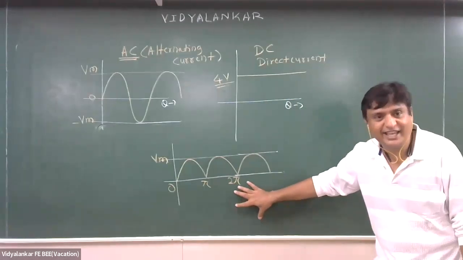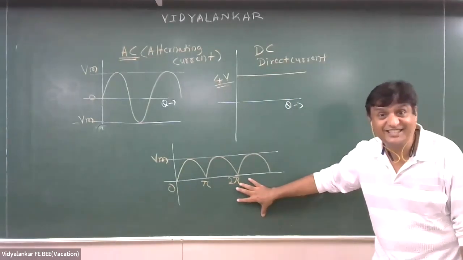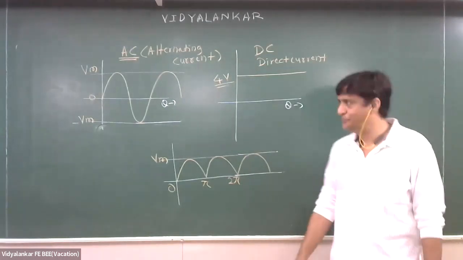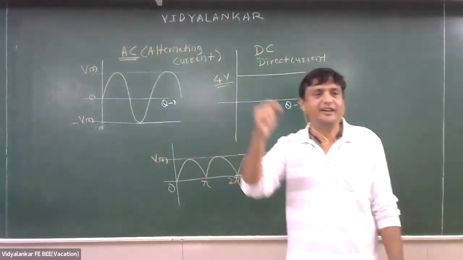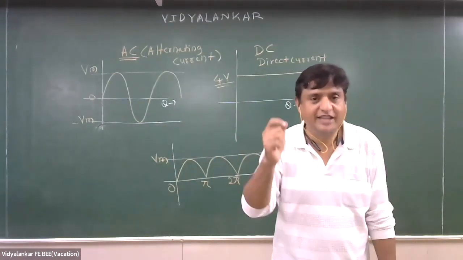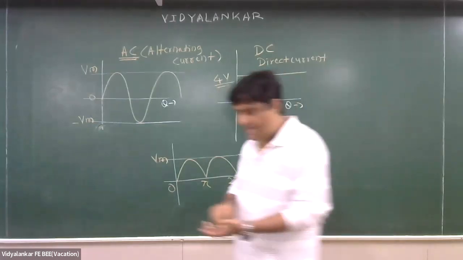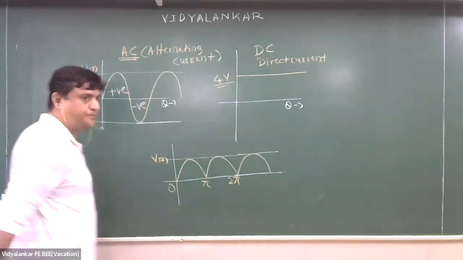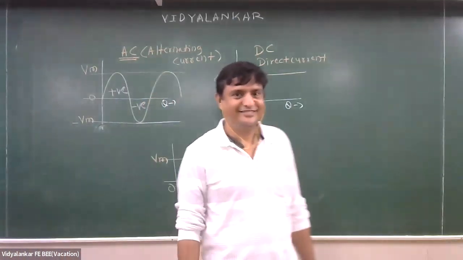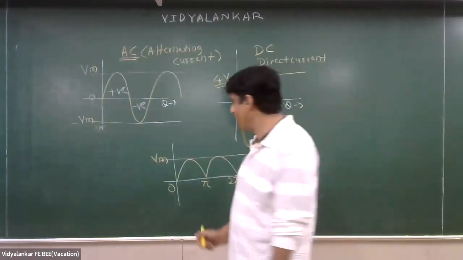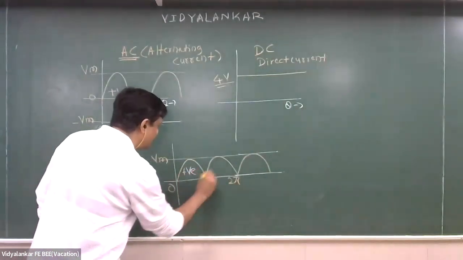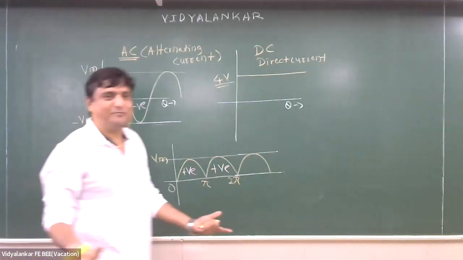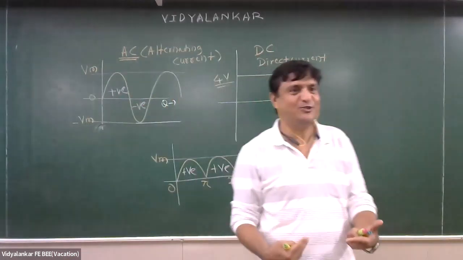Now tell me, is it AC or DC? DC. Can I modify the definition now? AC is an alternating quantity that varies with respect to time and has both polarities. What about DC? Single polarity. Only one polarity, either positive or negative.